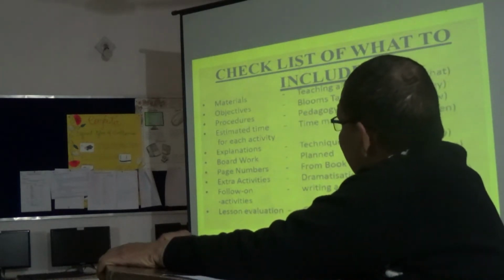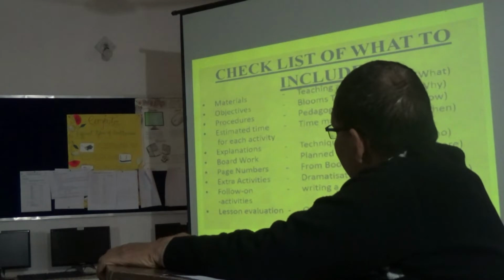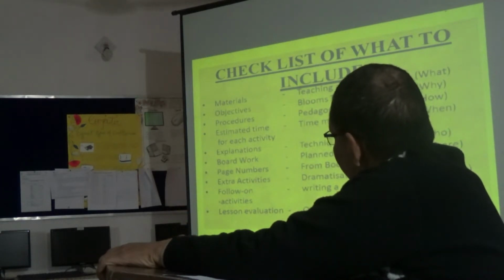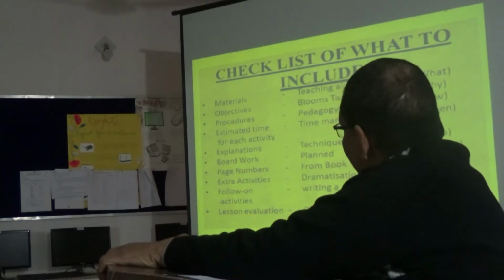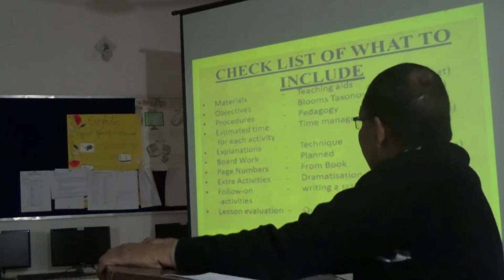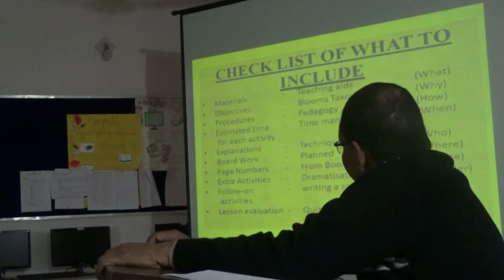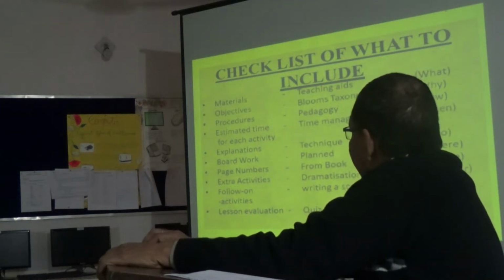Next one is objectives, which include Bloom's taxonomy. Then procedures, pedagogy. Which pedagogy the teacher is using in the classroom for the learners, for their better understanding.